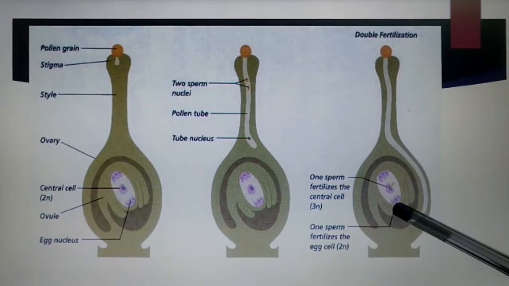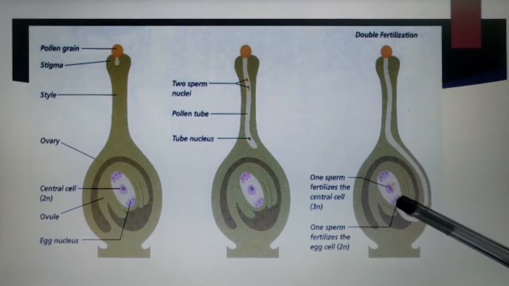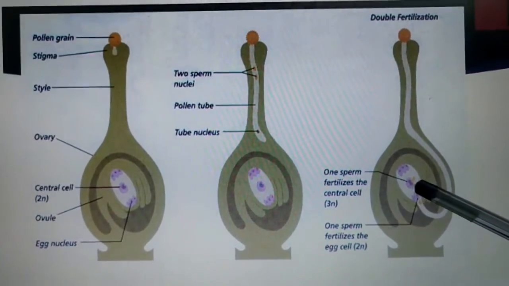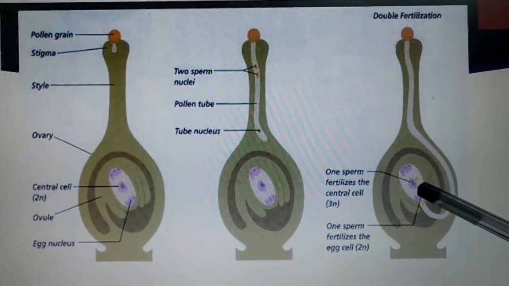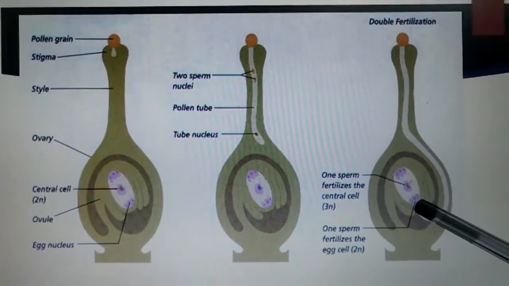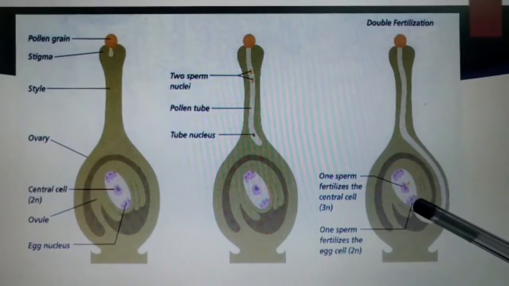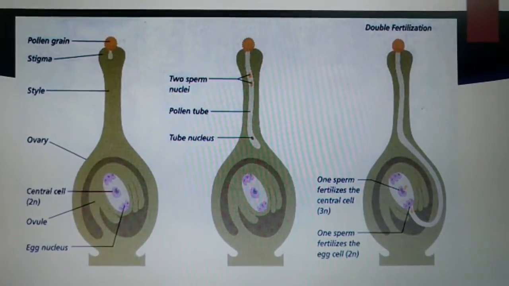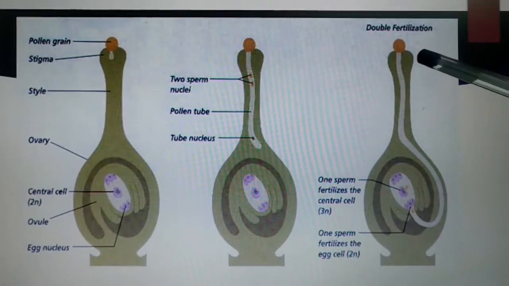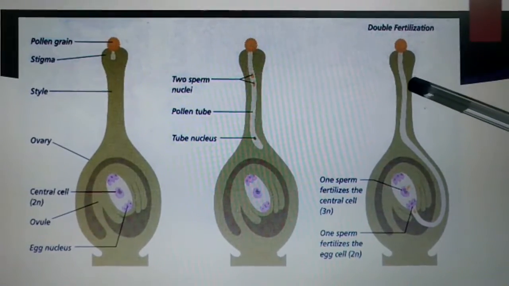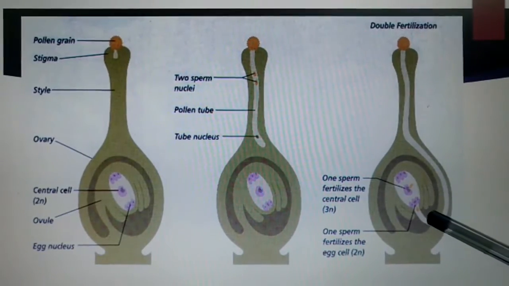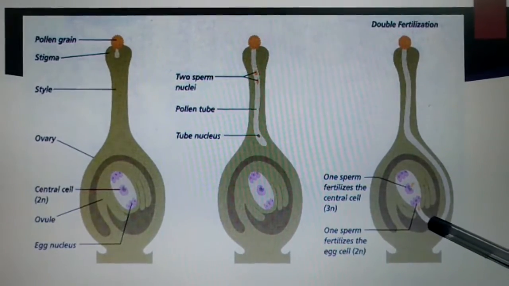One of the male gametes fuses with the egg to form the zygote. The other male gamete fuses with the central nucleus or polar nuclei to form the endosperm. The endosperm is used as a nutritive tissue for the developing embryo. The event from pollen deposition on the stigma to the entry of the pollen tube into the ovule is called the pollen pistil interaction.